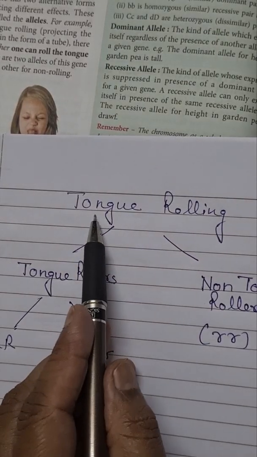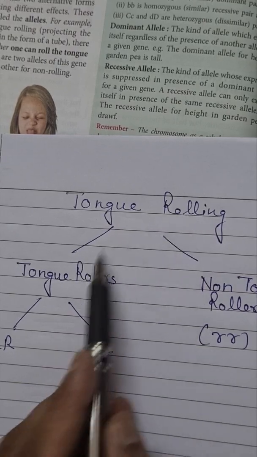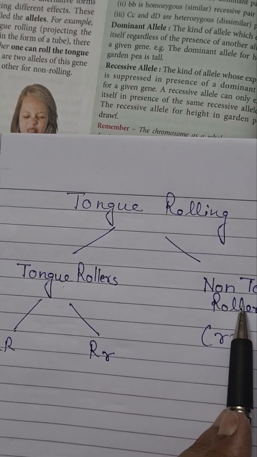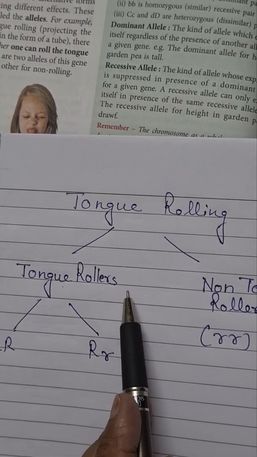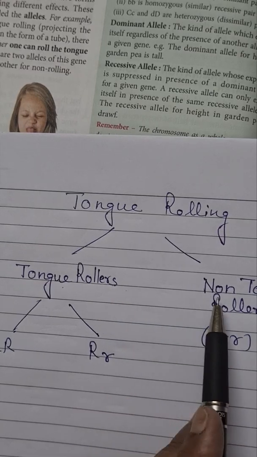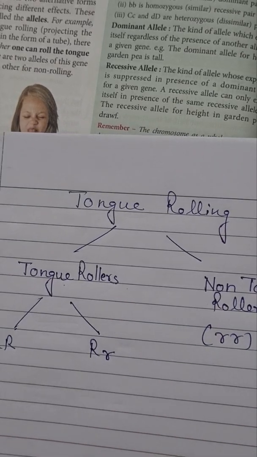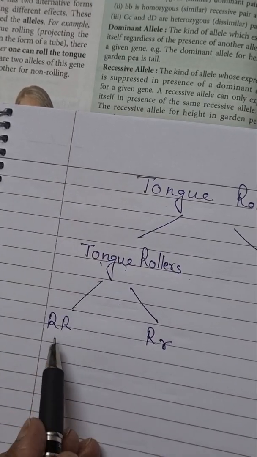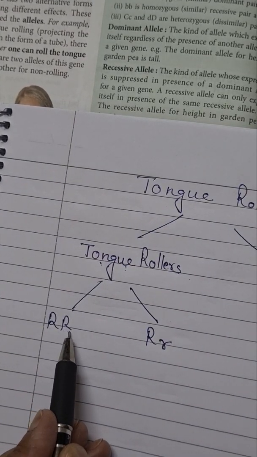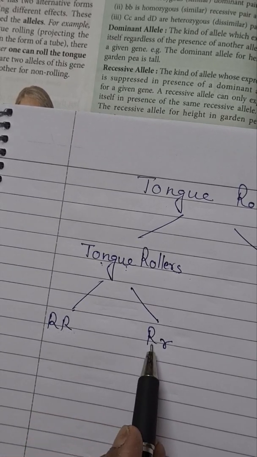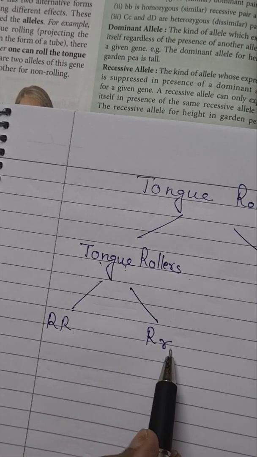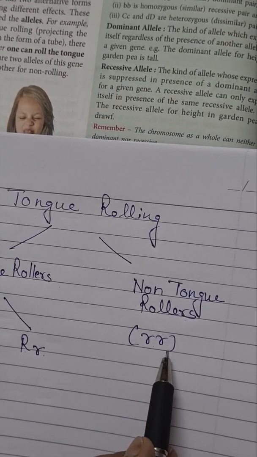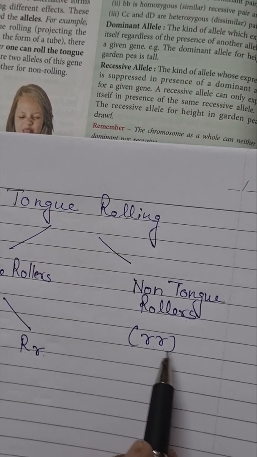Now again taking an example of tongue rolling. Tongue rolling has two different traits, tongue roller and non-tongue roller, which are controlled by two different forms of genes called alleles. Tongue rollers, this is the dominant trait. So it will be controlled either by two dominating alleles in a pair or one dominating allele and one recessive allele. Non-tongue roller, that is a recessive trait and it will always be controlled by two recessive alleles.